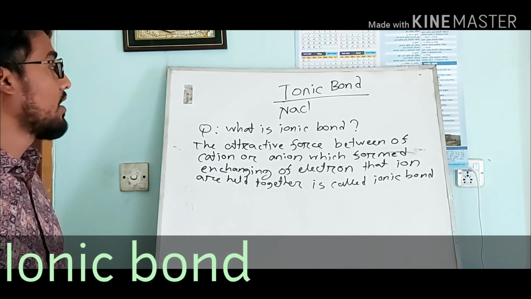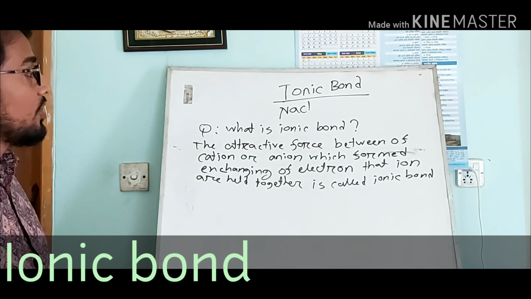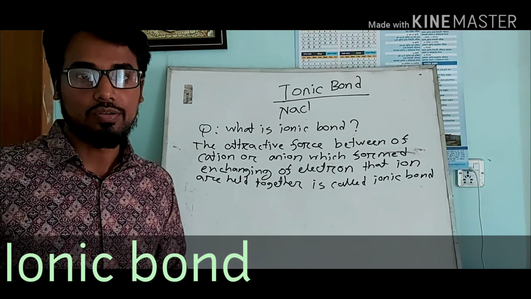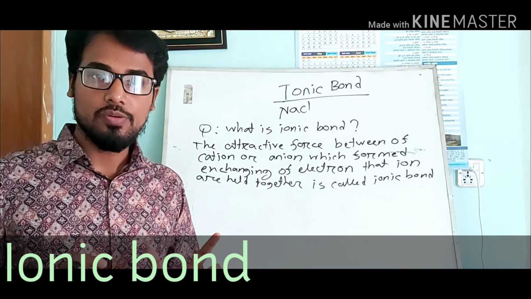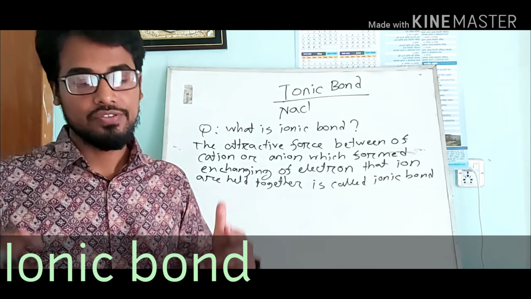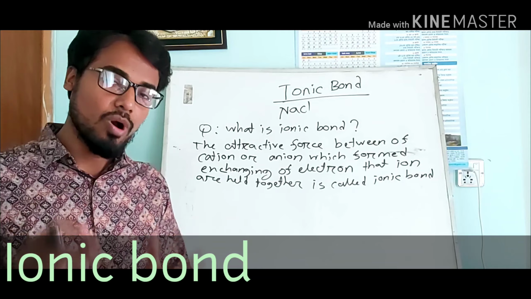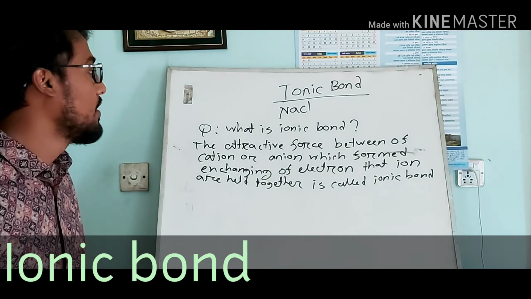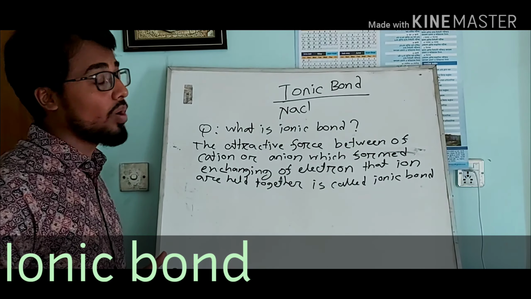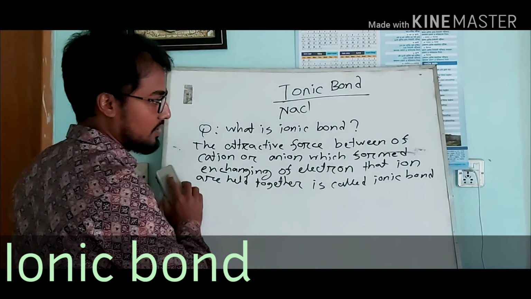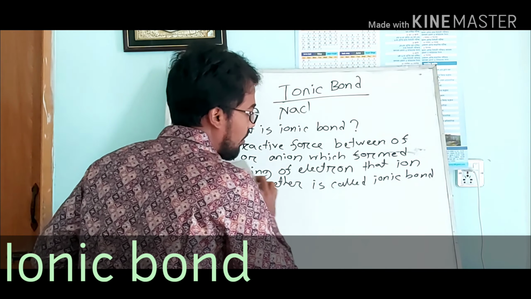Then what is ionic bond? The attractive force between cation and anion. One is a positive ion, one is a negative ion, held together, connected. The bond which is created is called ionic bond. Then what are the conditions of ionic bond? Let's see the topic.